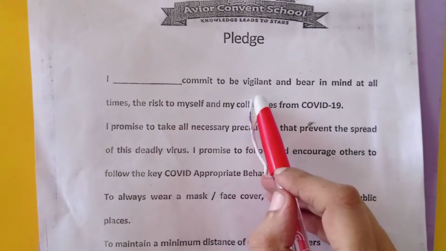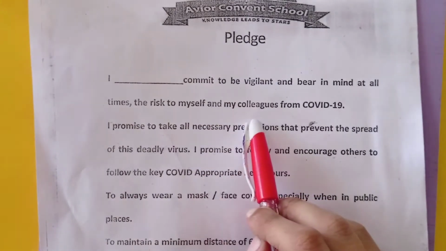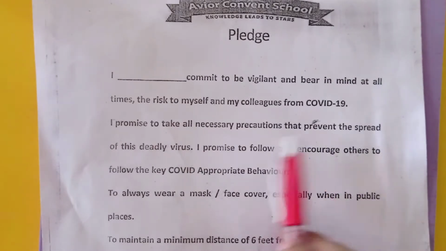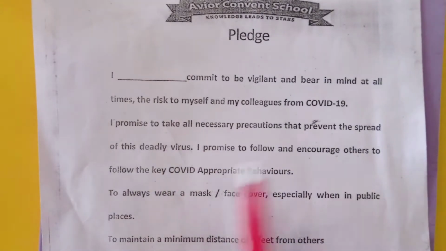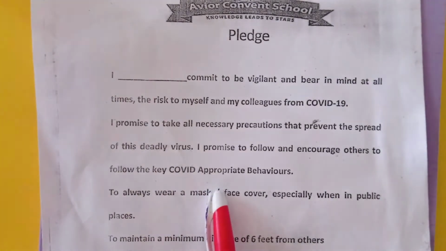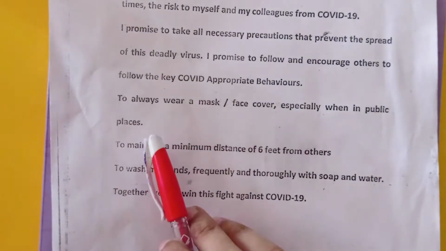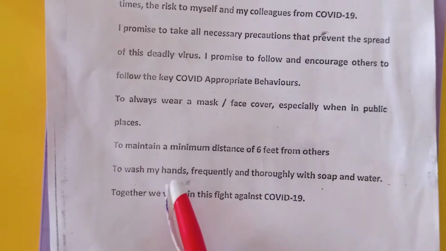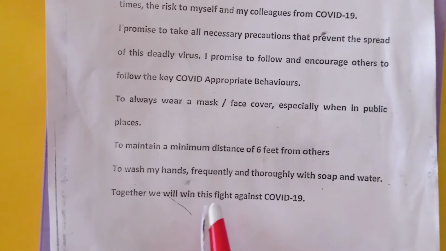I commit to be vigilant and bear in mind at all times the risk to myself and my colleagues from COVID-19. A promise to take all necessary precautions that prevent the spread of this deadly virus. A promise to follow and encourage others to follow the key COVID appropriate behaviors. To always wear a mask, face cover, especially when in public places, to maintain a minimum distance of 6 feet from others, to wash my hands frequently and thoroughly with soap and water. Together, we will win this fight against COVID-19.